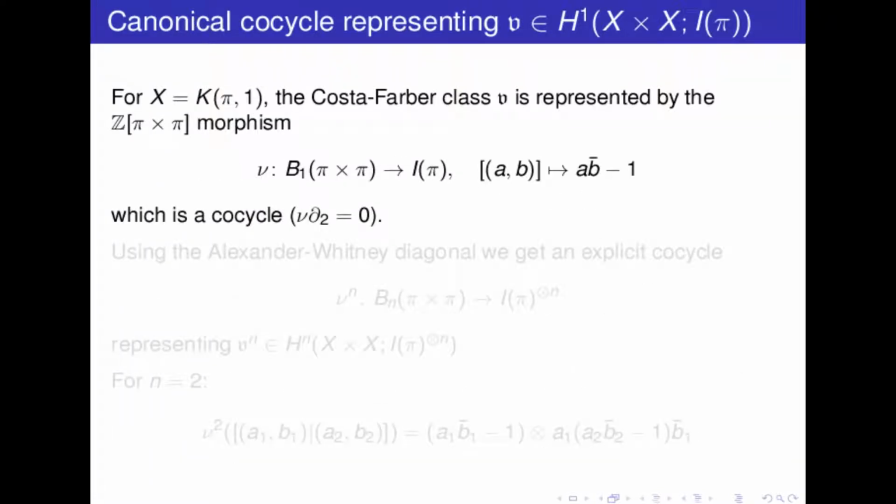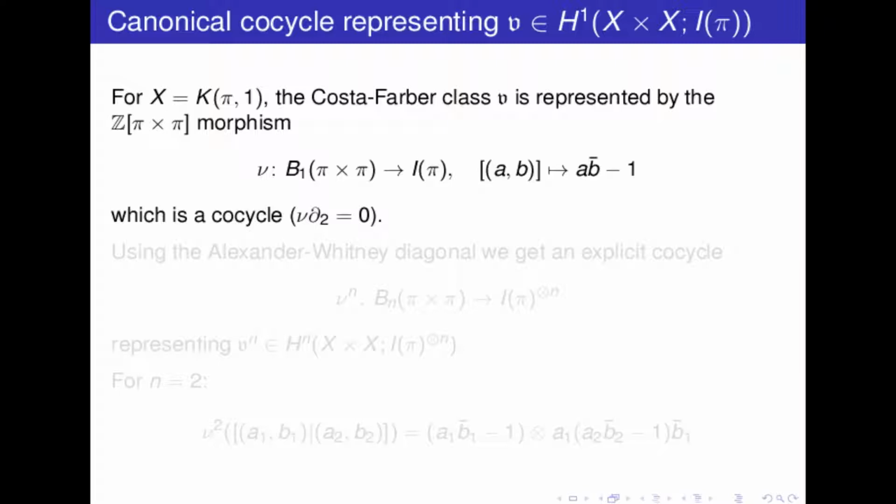So now we will describe a cocycle representing this class. Here we are working with X cross X, so the group is pi cross pi, okay?